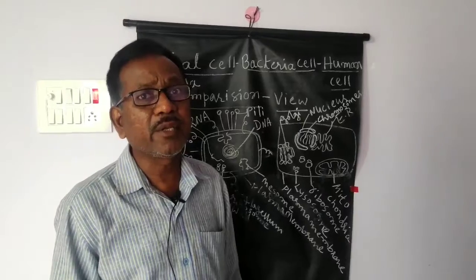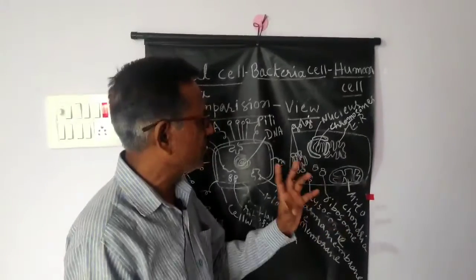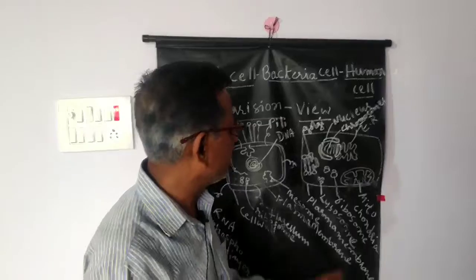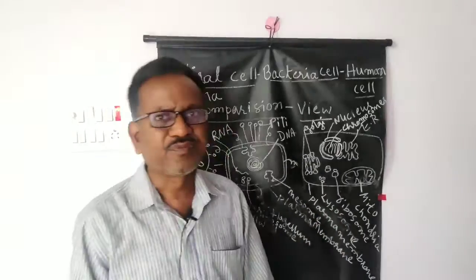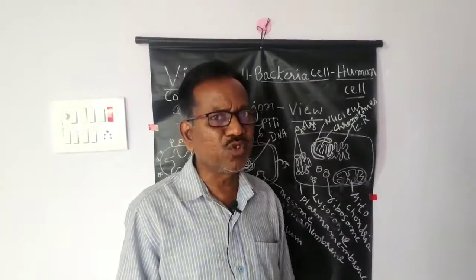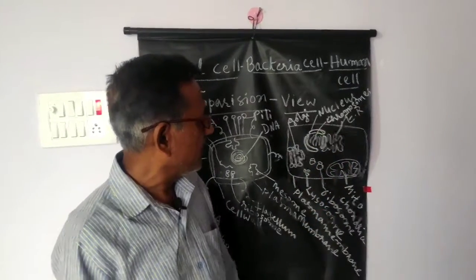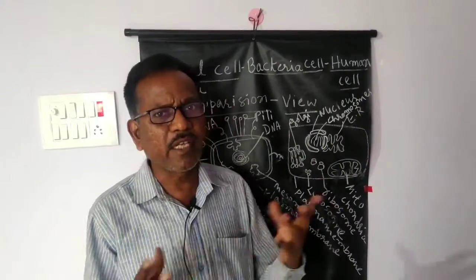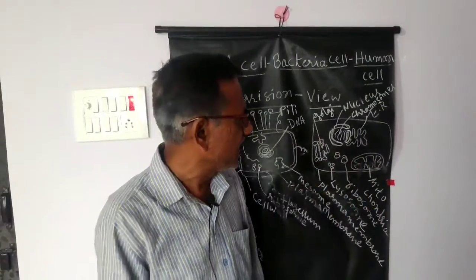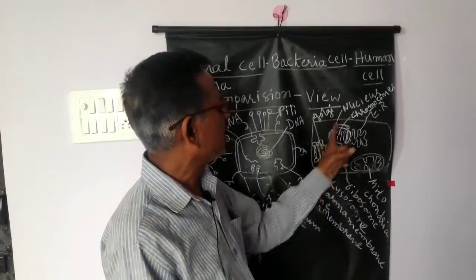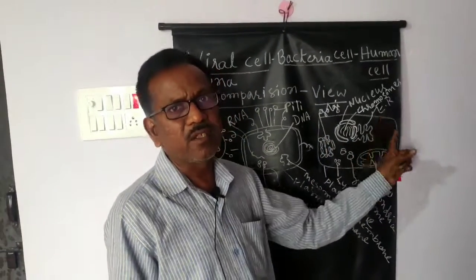That is called heterophagy, because digestive, hydrolytic enzymes are present within the lysosomes. Not only that, if there is no food material within the cell, these lysosomes will break down and the enzymes will come out. Then those enzymes will digest the other cell organelles which are present in their own cell.